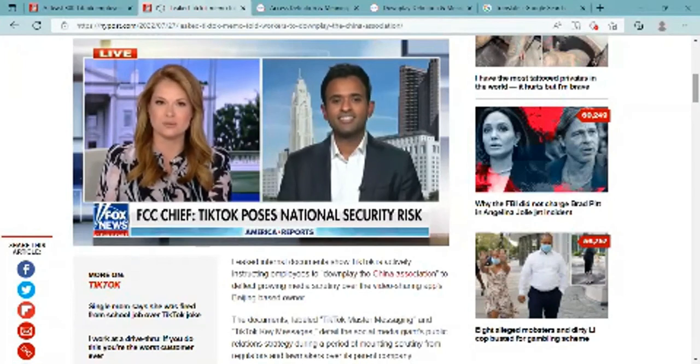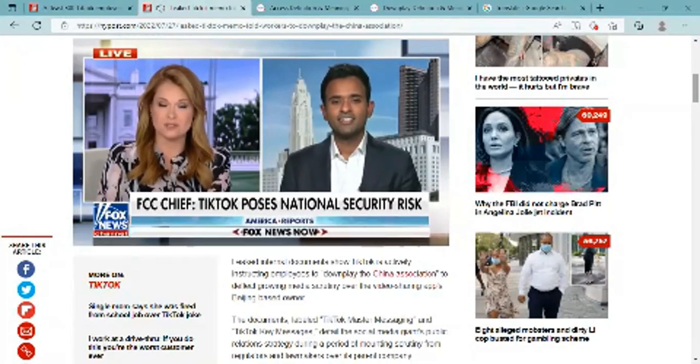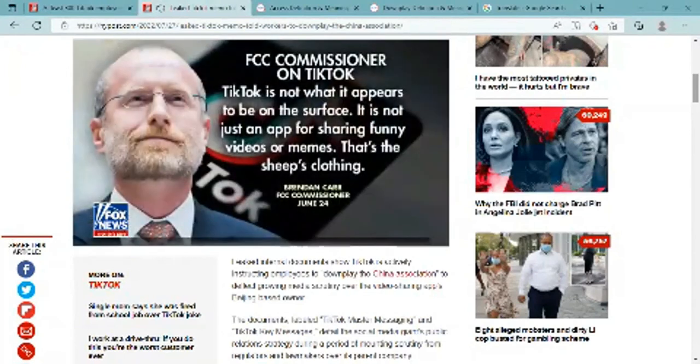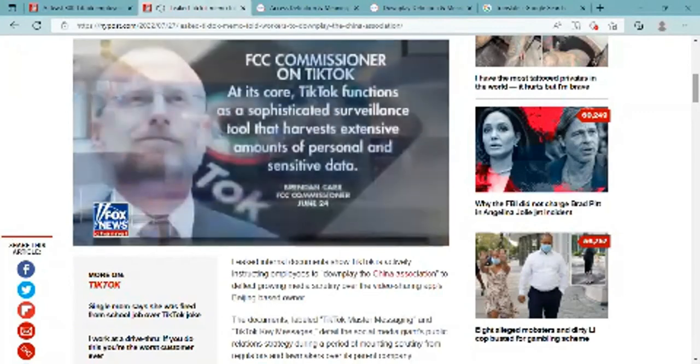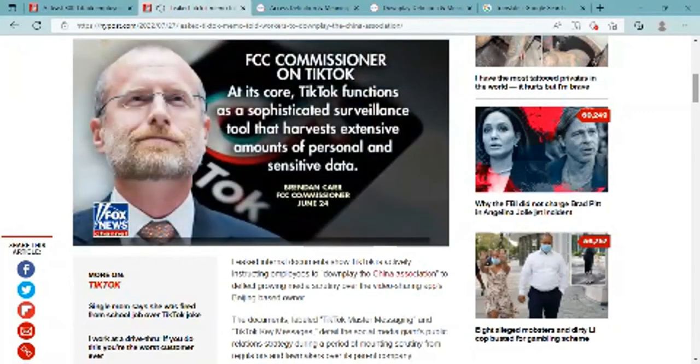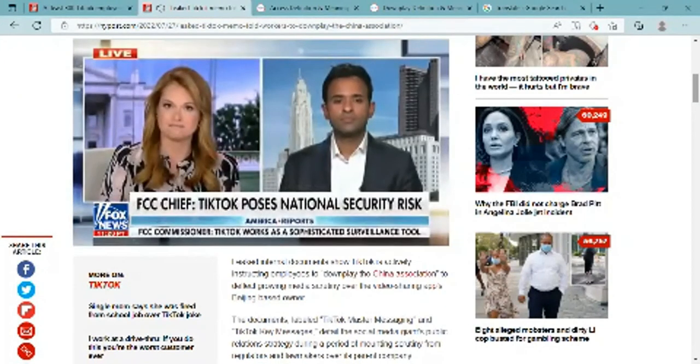I want to read this to you. This is from the FCC commissioner. He essentially called TikTok a wolf in sheep's clothing. He says TikTok is not what it appears to be on the surface. It's not just an app for fun sharing fun videos or memes. That's the sheep's clothing. At its core, TikTok functions as a sophisticated surveillance tool that harvests extensive amounts of personal and sensitive data. Are you shocked?